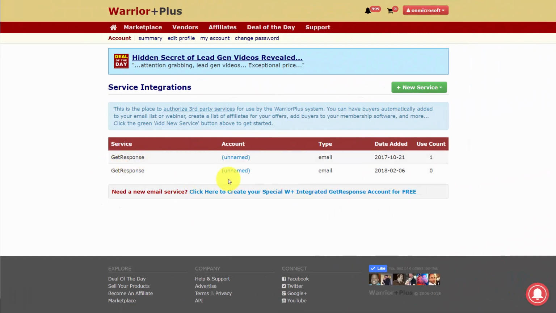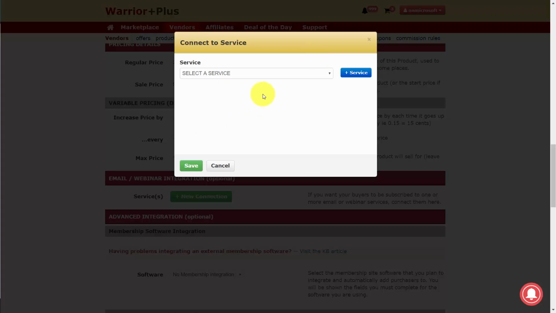Now, this process will retrieve the API for this particular autoresponder for us. In some cases, we'll need to manually go and retrieve our API to interact with WarriorPlus. But as of right now, our GetResponse is connected to our WarriorPlus account, and is now ready for use inside of our products. And so now what we're going to do is select a service.